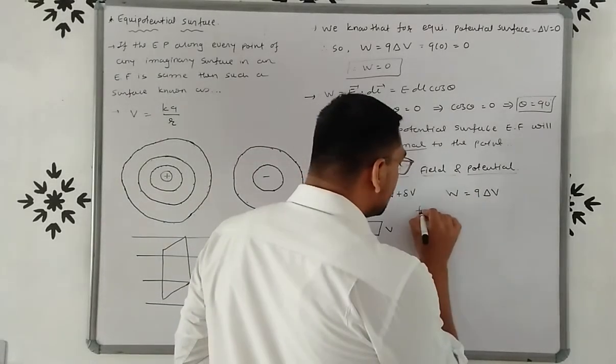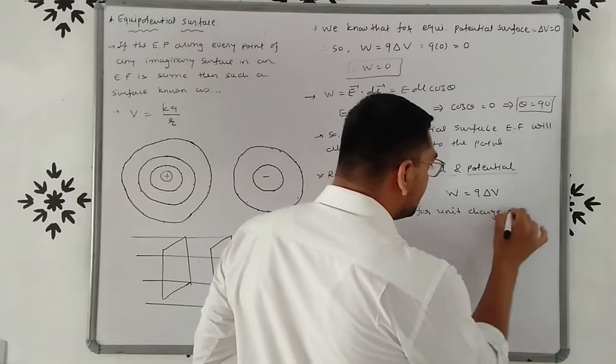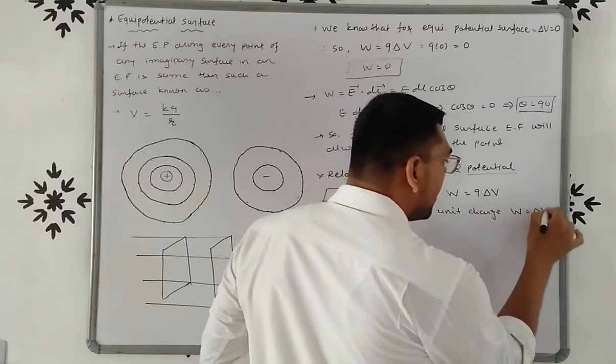So for unit charge, W is equals to delta V.